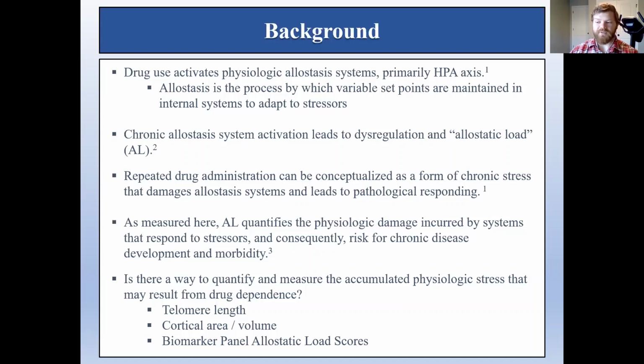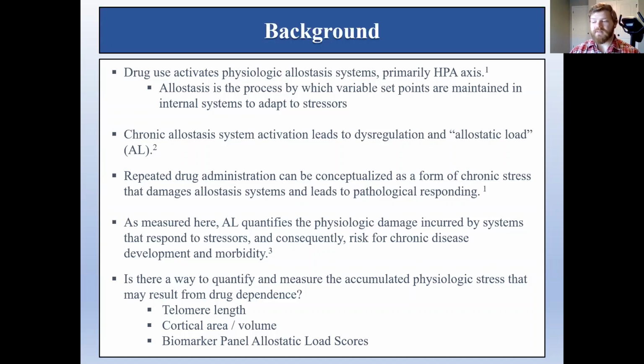future stress challenges. Researchers of this phenomenon have developed the term allostatic load to describe the stress-induced damage to allostasis systems. Because acute substance use constitutes a stress challenge to allostasis systems, chronic substance use may damage these systems, thereby placing the individual at risk for increased chronic disease and complications related to morbidity.